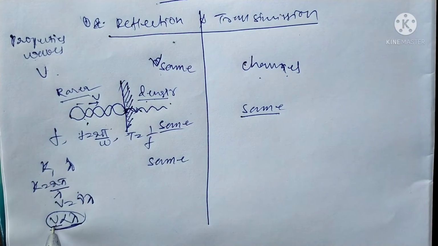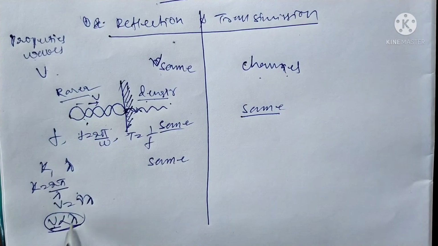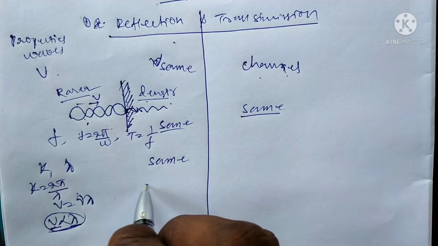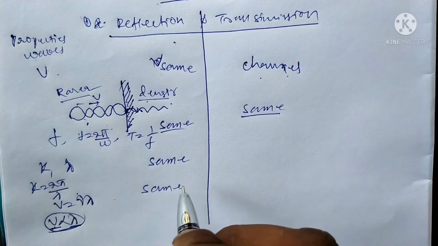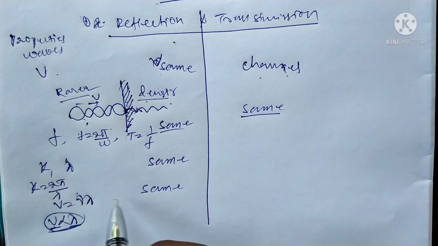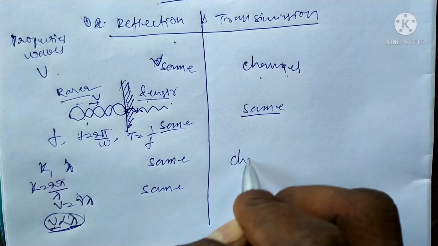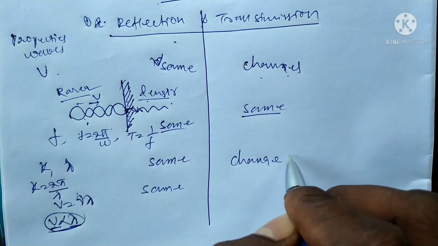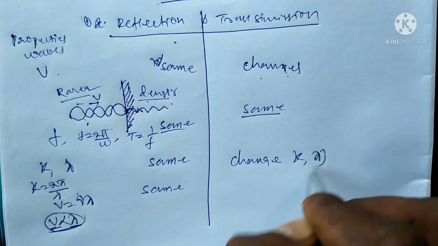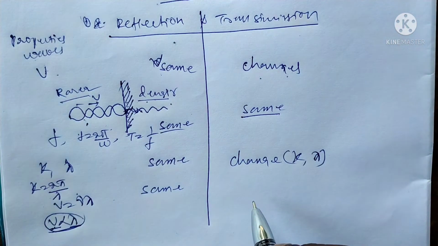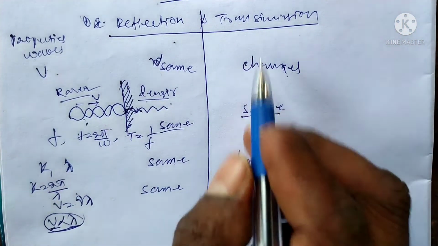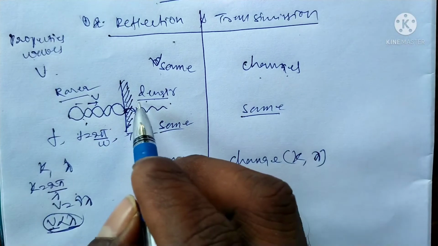The speed of the wave is proportional to the wavelength. For reflection the wavelength and wave vector are the same, but in transmission the wave vector k and wavelength change, from the rarer medium to the denser medium.